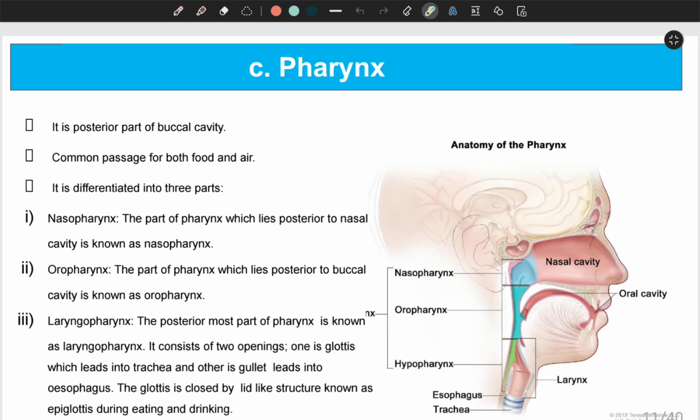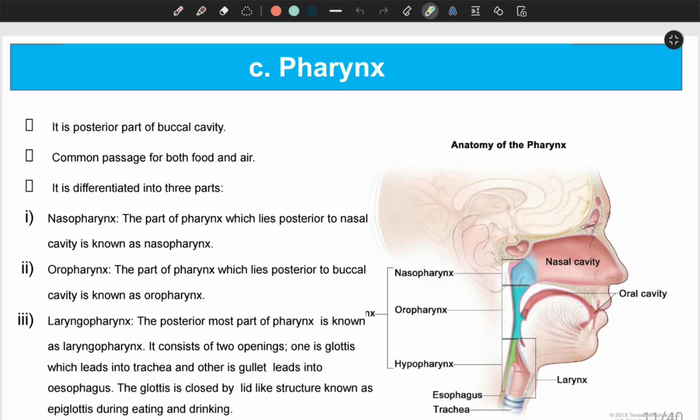So nasopharynx, as you see, it is just lying posterior to the nasal cavity. That means it is responsible to bring in the air from the nasal cavity. And oropharynx, it lies just behind the buccal cavity, and it is the area where the food will be coming from the buccal cavity into the pharynx.